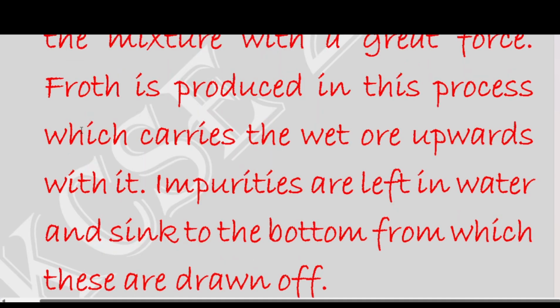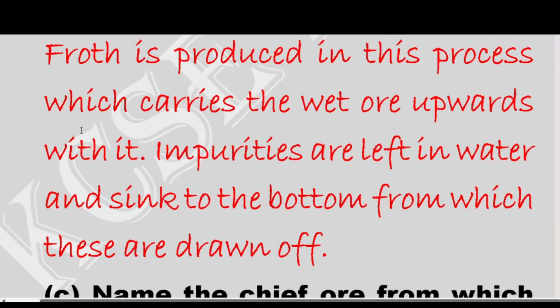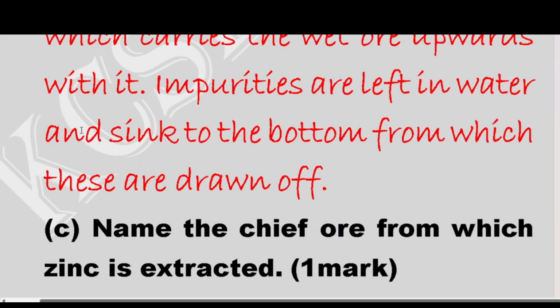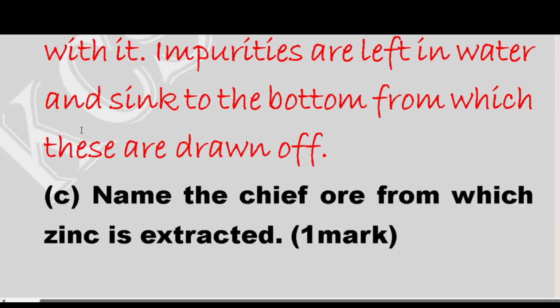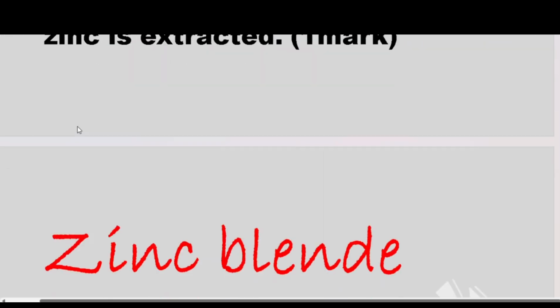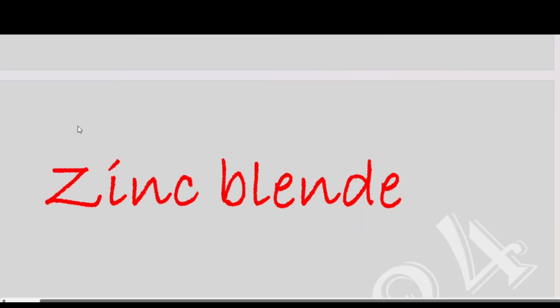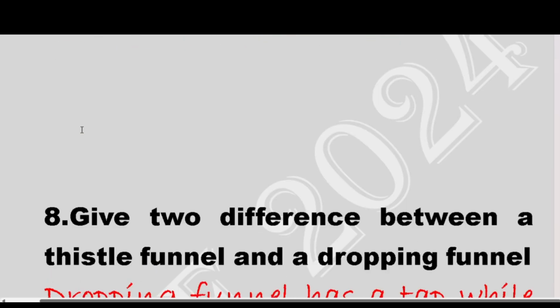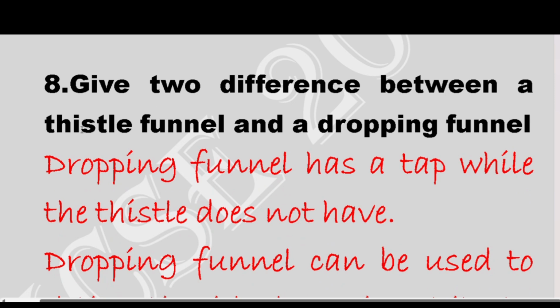Give two differences between a thistle funnel and a dropping funnel. So you have different types of funnel. In this case, we are being asked to give differences between a thistle funnel and a dropping funnel. The difference number one is that the dropping funnel has a tap, while the thistle funnel does not have. So the dropping funnel has a tap.